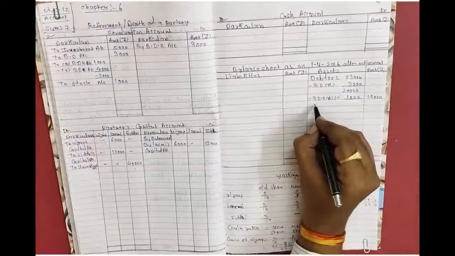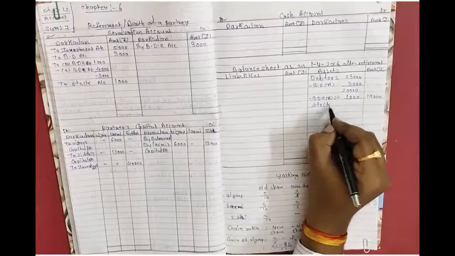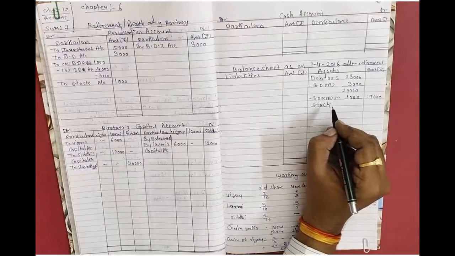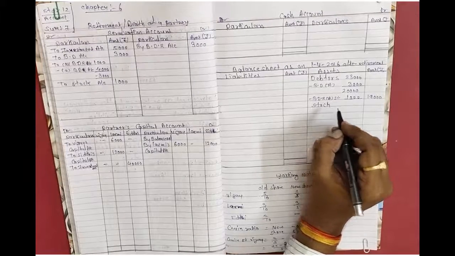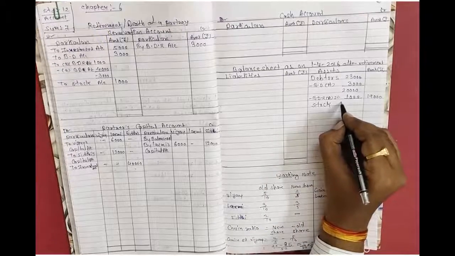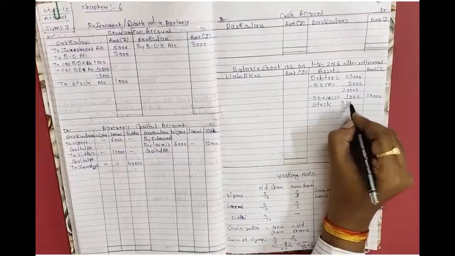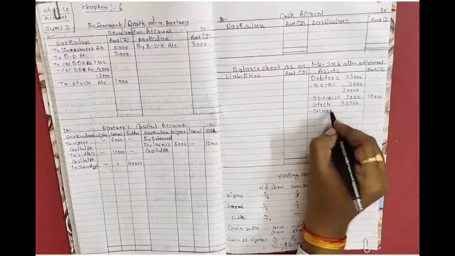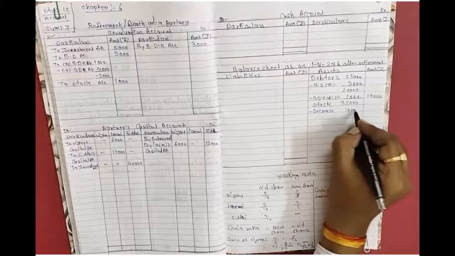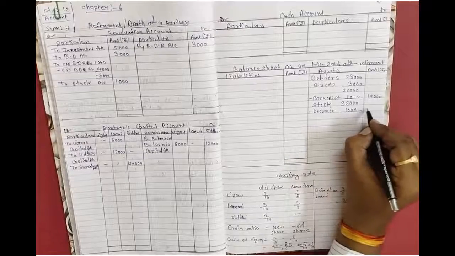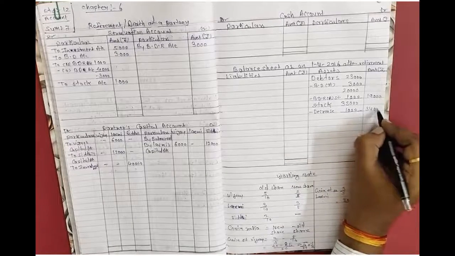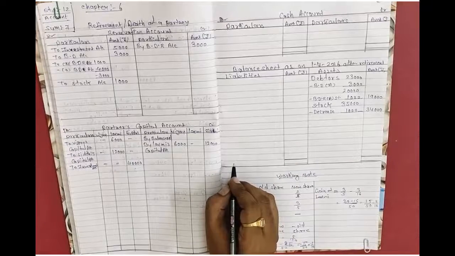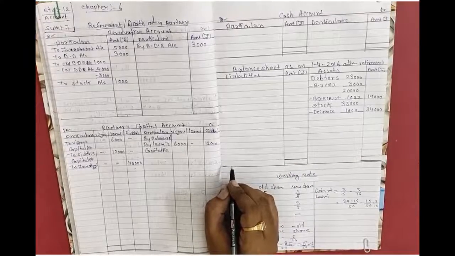Second effect, balance sheet asset side, stock is of rupees 35,000. Okay, 34,000 remaining amount. Fine.